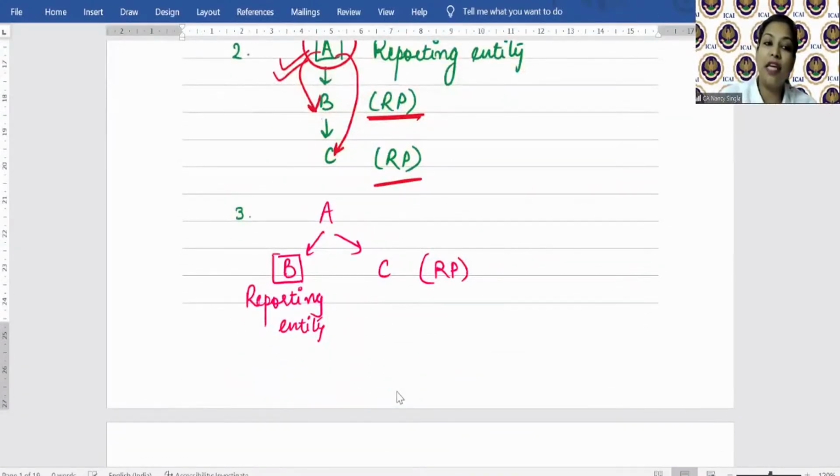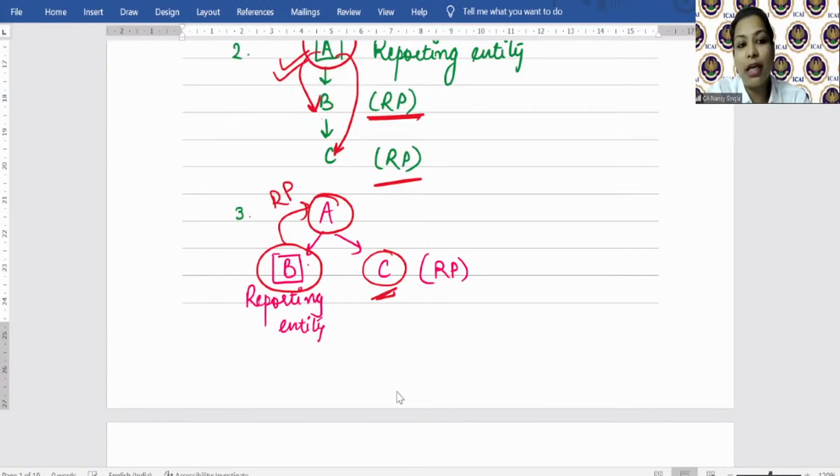So in this case, B is our client, and B and C are under the common control of A. So A is a related party of B, but C also becomes what? A related party for B company. Clear? So this is the definition given by SA 550.